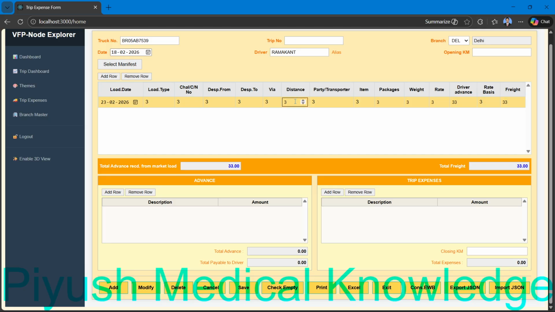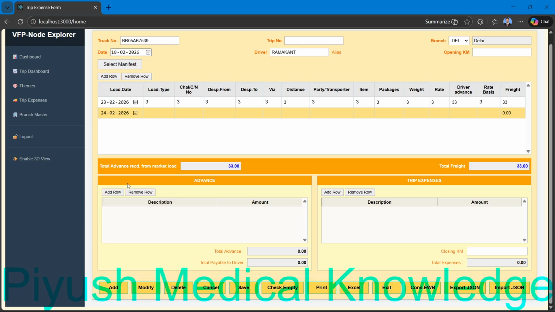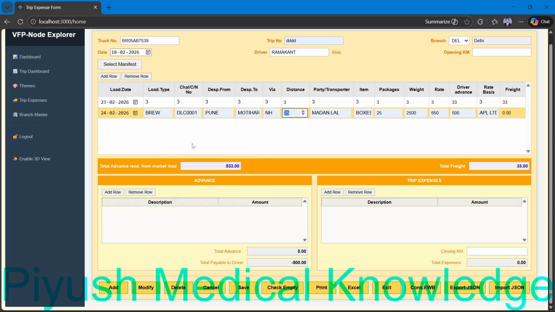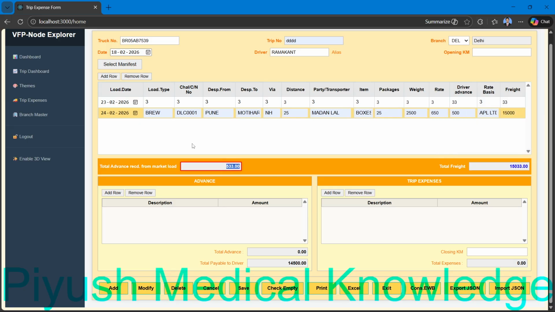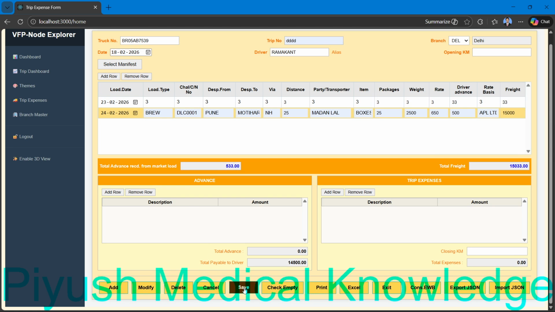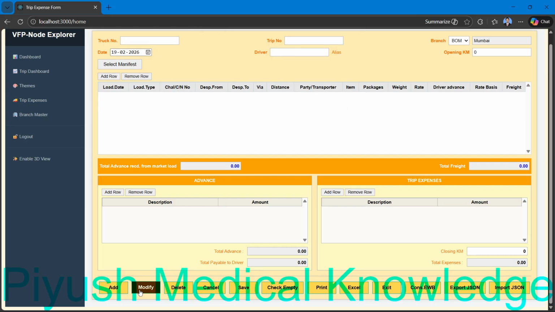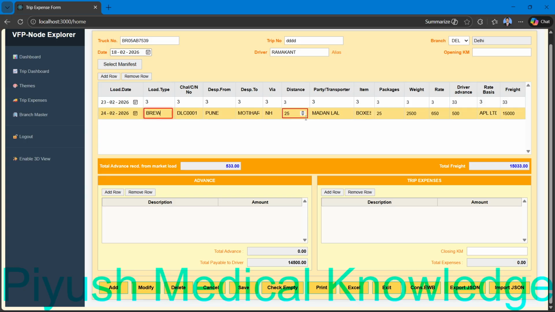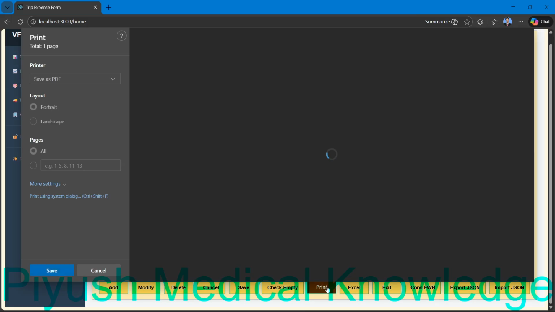Ramakant, load trip. This has only one record and we can modify it. Say I am just doing something like BR, just make it random, 15,000. Okay, now just save it and it will save. That means it will update it. Just click on add. Just modify. Just select this, load trip, and all updated data are here. Now you can print it.